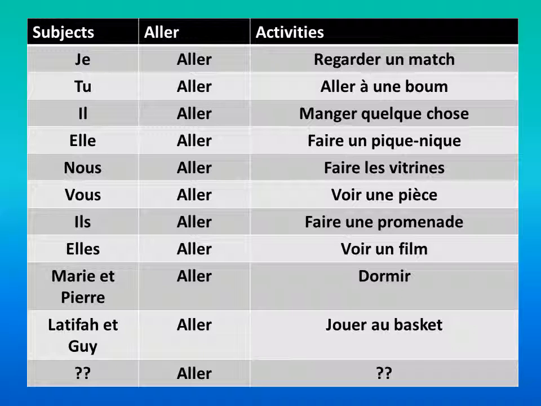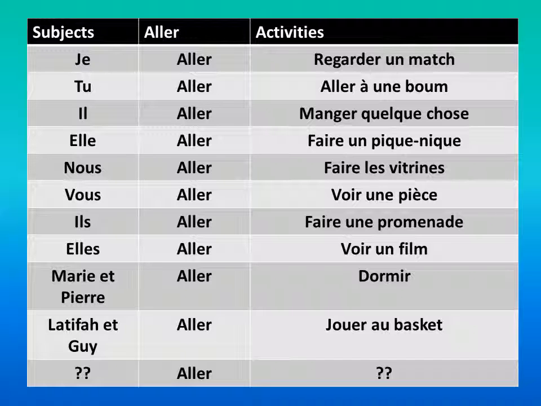Now, if you remember, when you first started this video about 5 minutes ago, I said that when we see this verb here in its infinitive form, the aller, it means to go. We would never say I to go, or you to go, or he to go. We've got to conjugate it so it matches the subjects.